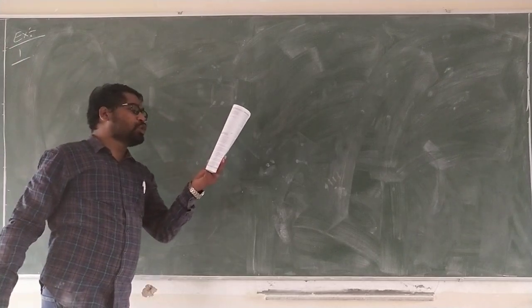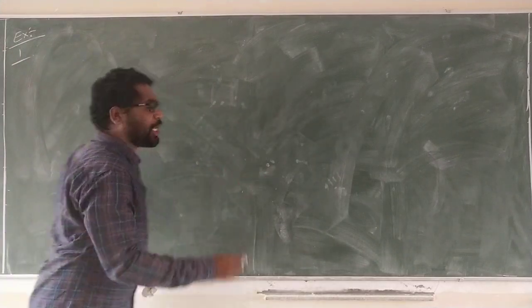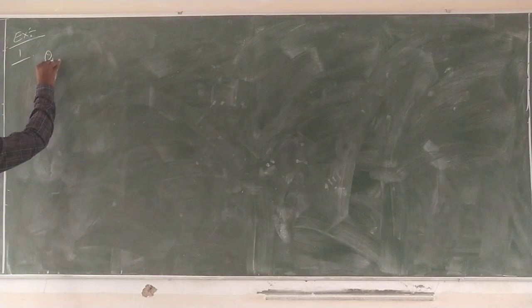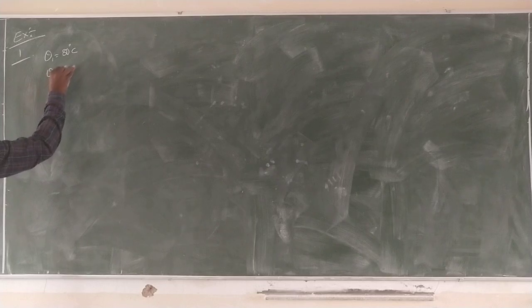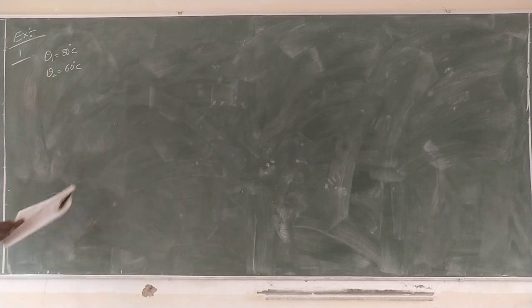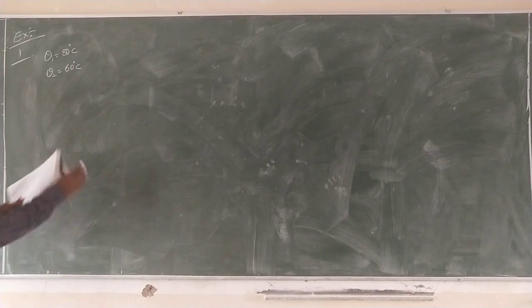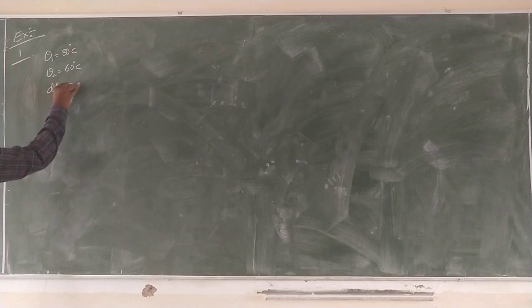A body cools from 80 to 60 degrees centigrade. Theta 1 is equal to 80 degrees centigrade, theta 2 is equal to 60 degrees centigrade, in 2 minutes, dt1 is equal to 2 minutes.